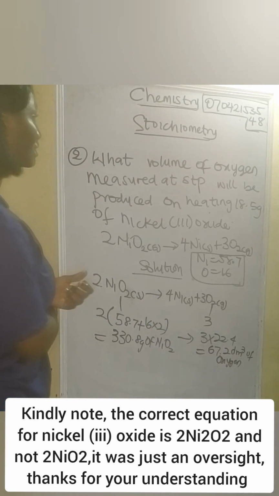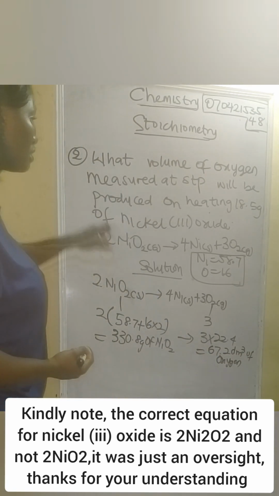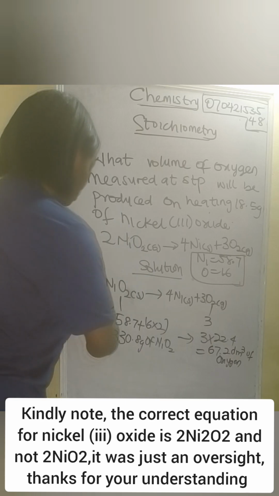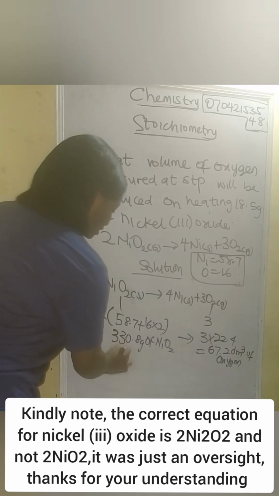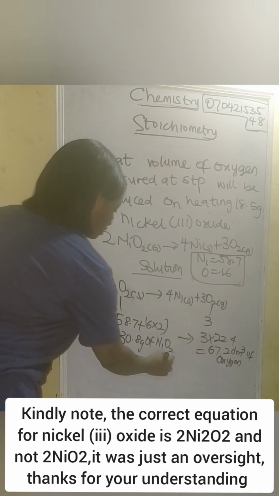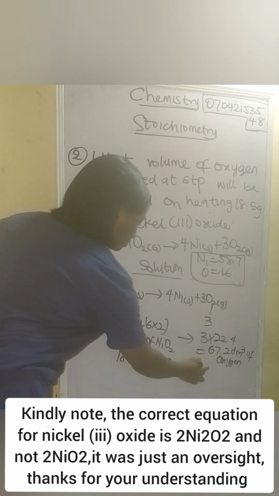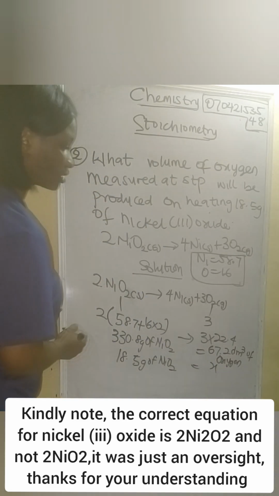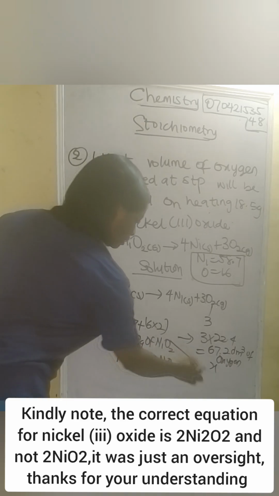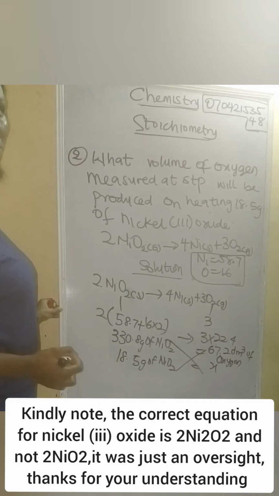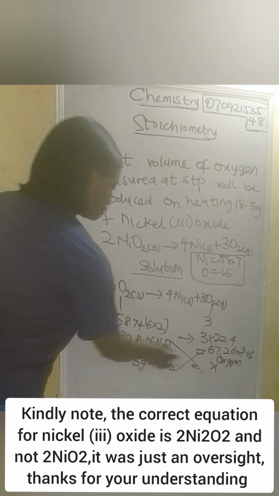So now, on heating 18.5 gram of nickel 3 oxide, that will be, 18.5 gram of nickel 3 oxide will give us how many oxygen gas? Are you seeing it now? So what I'm going to do, I'm going to cross multiply. So this will multiply this, so that will be